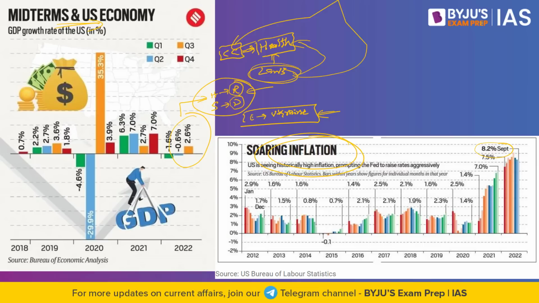How will it impact India? India has always been comfortable with both the Democrats as well as the Republicans. No matter who controls the Congress or the presidency in the United States of America, India and America's relationship won't see much impact. But when you consider the visa issues, what are visa issues? Let's say people want to travel from India to the United States of America, either for work, for education, or even on tourist visas.